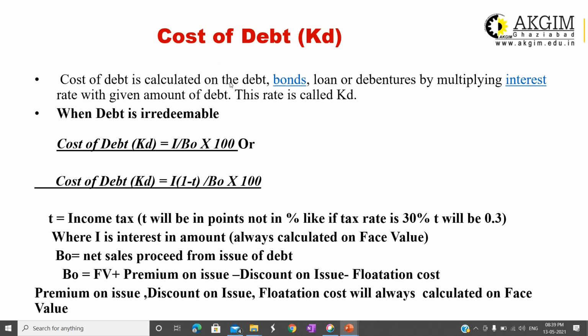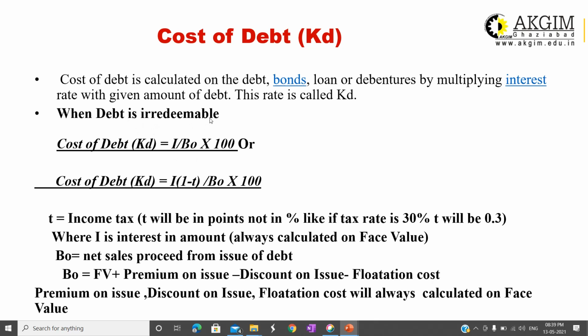So the first component I have taken is cost of debt, KD. Debt here means the loan, the borrowing that can be taken from a financial institution, from the bank, or it can be a debenture, or it can be a bond, right? All these are different formats of debt. So cost of debt is calculated on debt, bond, loan, or debenture by multiplying the interest rate with the given amount of debt. That is known as KD. KD is the notation which is used for cost of debt.